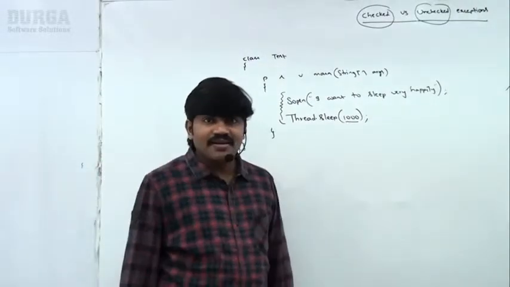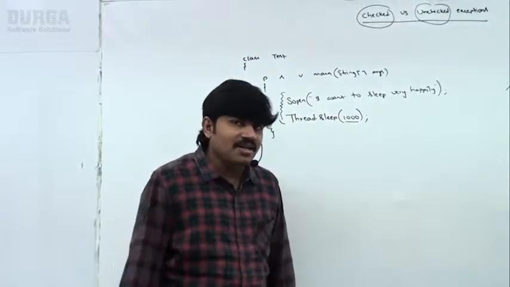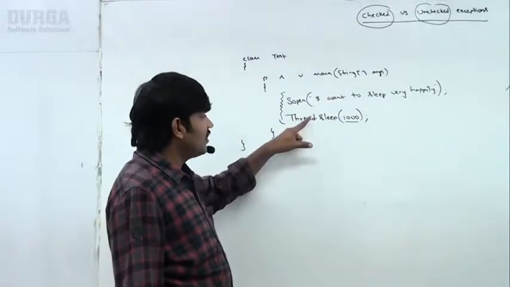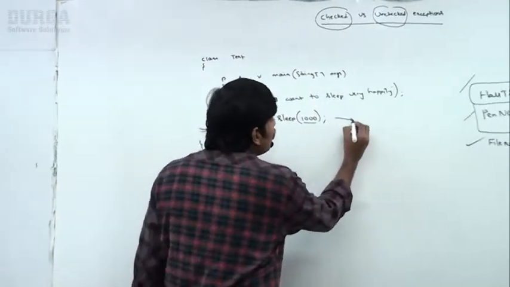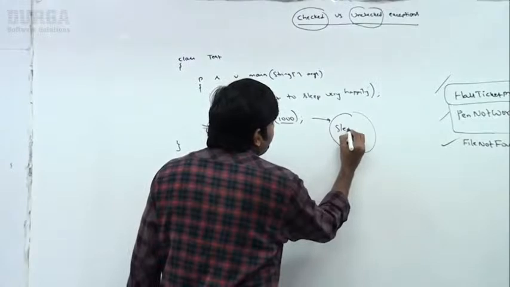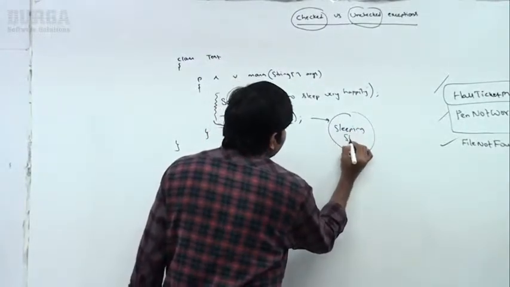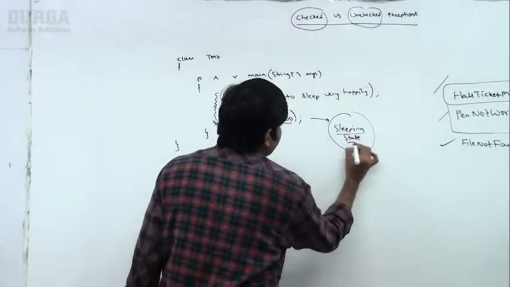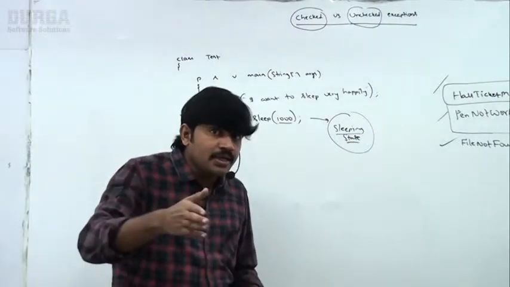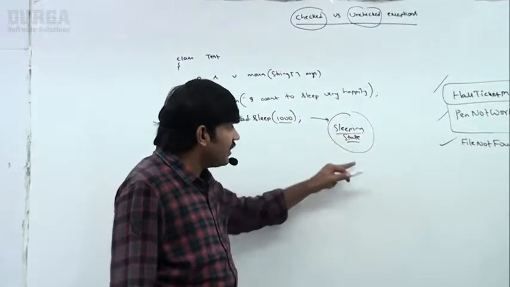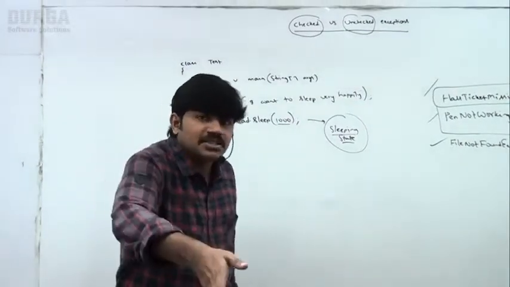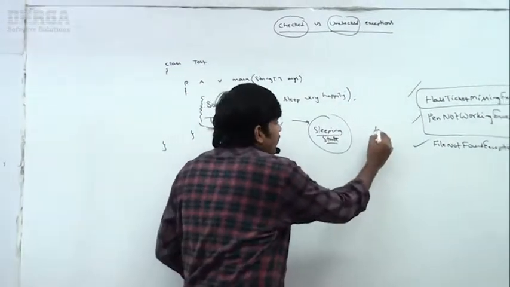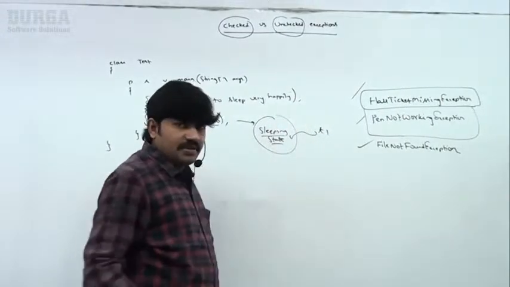What is the problem? The compiler is going to ask, Durga, you are calling the Thread.sleep method. The main thread will enter into the sleeping state. If the main thread enters into the sleeping state, then there may be a chance other threads may interrupt this sleeping main thread.